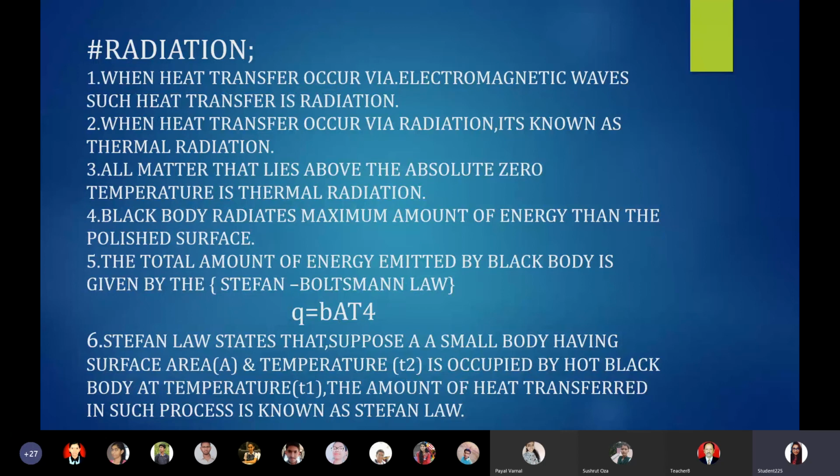It only says that there is a transfer of heat from the small body of surface area A and temperature T2 to the hot black body present at temperature T1, and the amount of heat transferred is calculated by this equation, and the result will be based on the Stefan law.